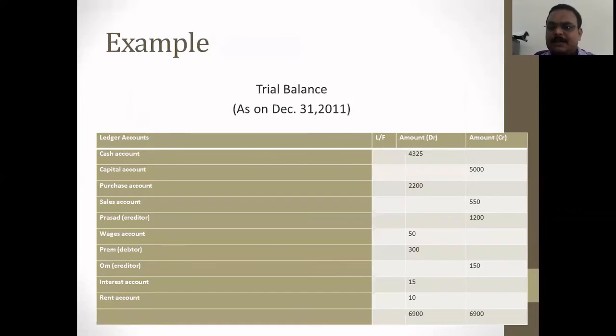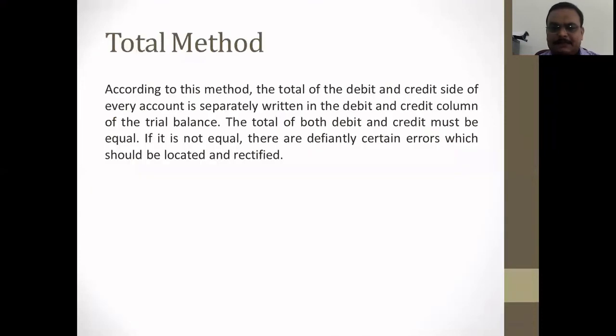The trial balance as on 31st December 2011 includes all ledger accounts like capital account, cash account, purchase account, and sales account. You see, cash account is debit, capital account is credit, purchase account is debit, sales account is credit, and purchase return is debit. So all creditors are credit, and all wages and expenses are debit here. So this is called the balance method.